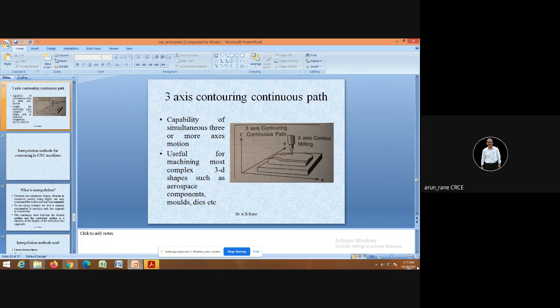To generate this 3D model, you should know about 3D surfaces, like Bezier surface, Coons surface, NURBS surface, which you will learn more about in CAD modeling. Once you are able to model these surfaces, programs can be generated in seconds. You just have to give the model and extract the program.